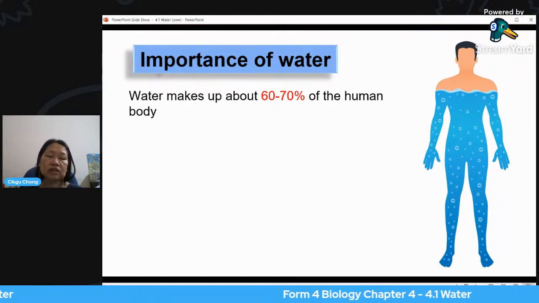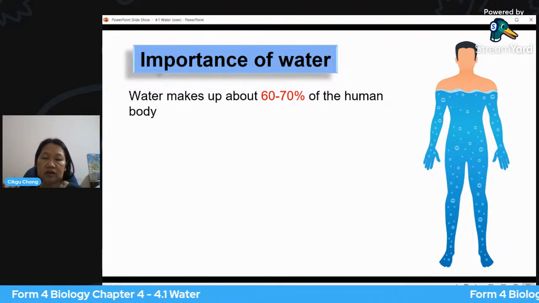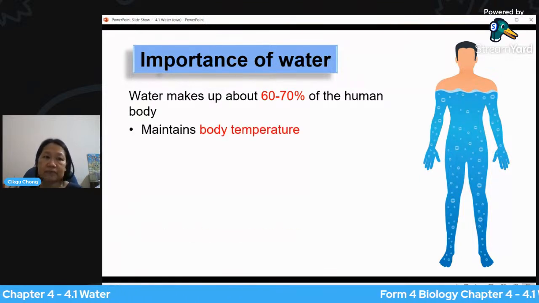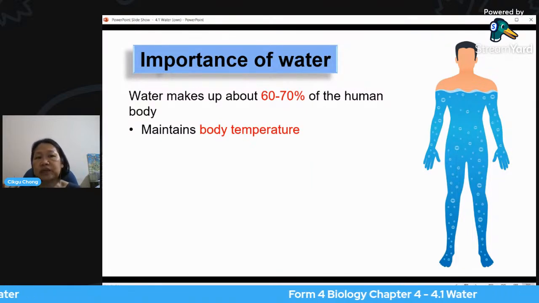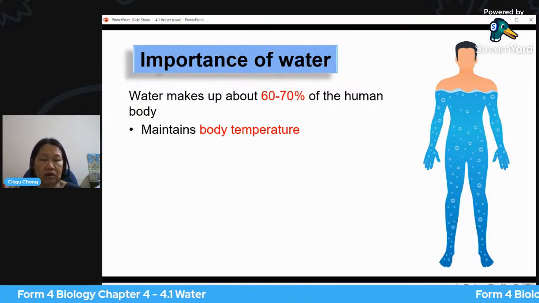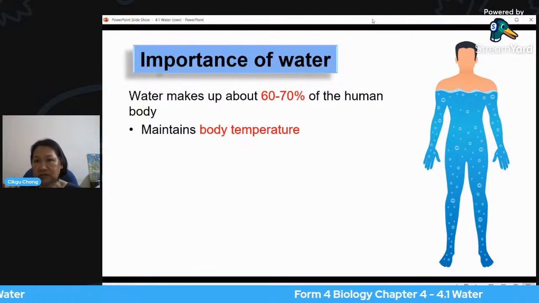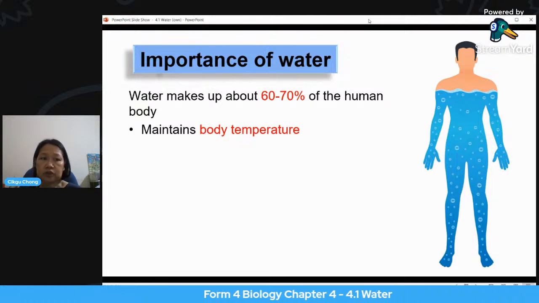Number one, water makes up about 60 to 70% of the human body, which is more than half. So it's a very important substance. It maintains body temperature. So here are the functions of water. If you have any questions to answer regarding the importance or the function of water, here are the points that you can write. Number one, it helps to maintain the body temperature.